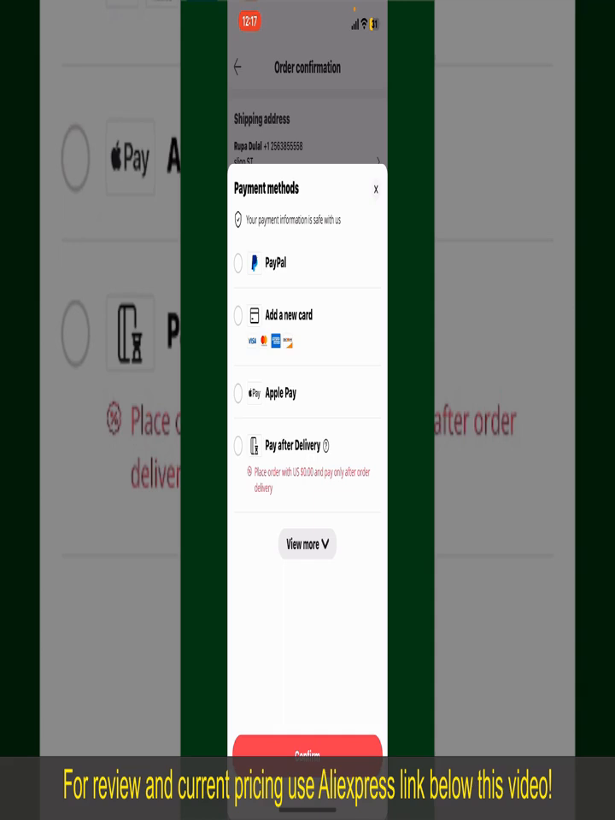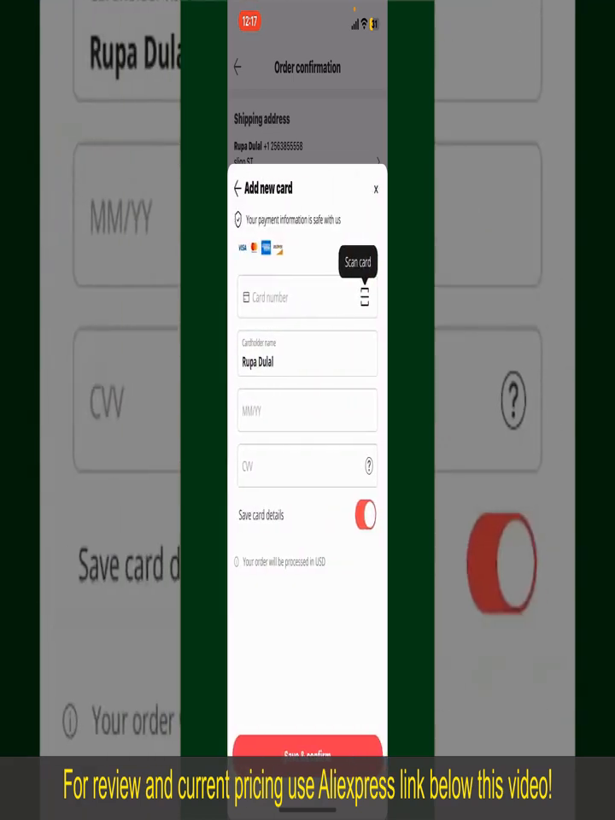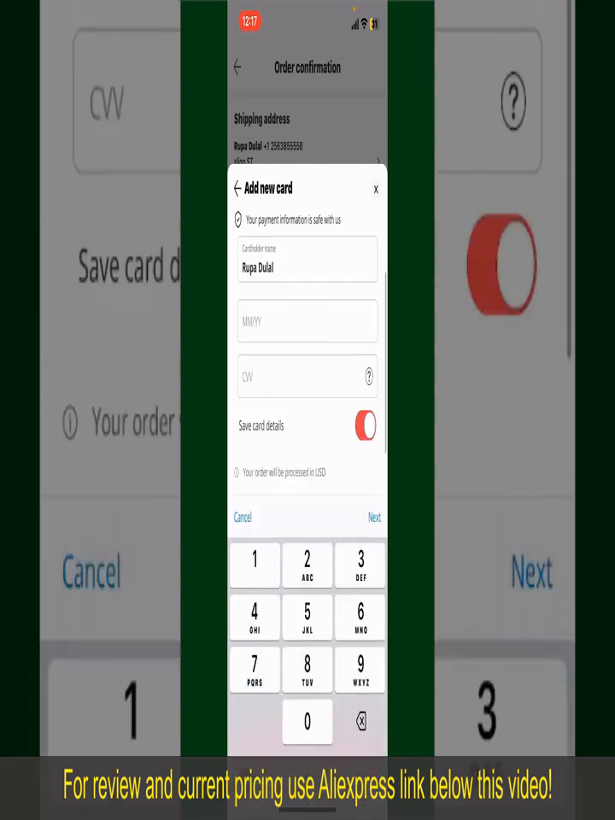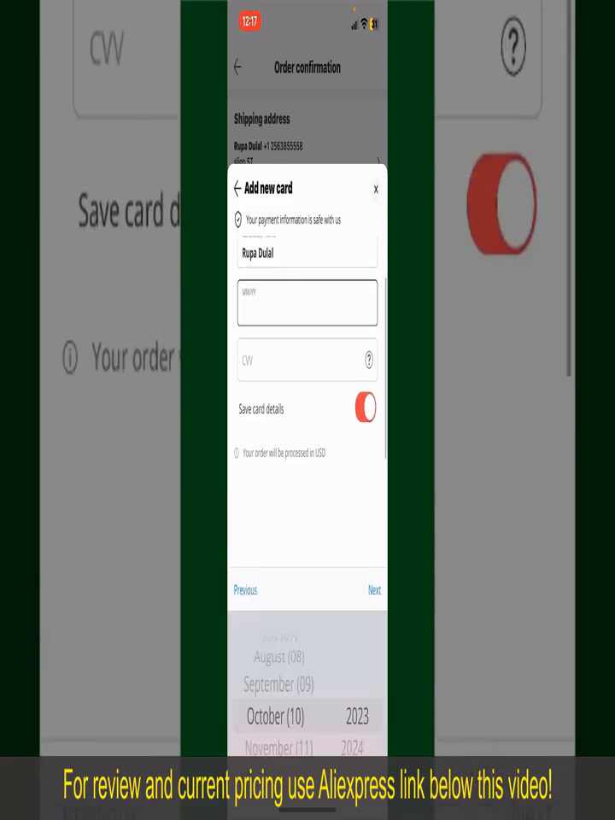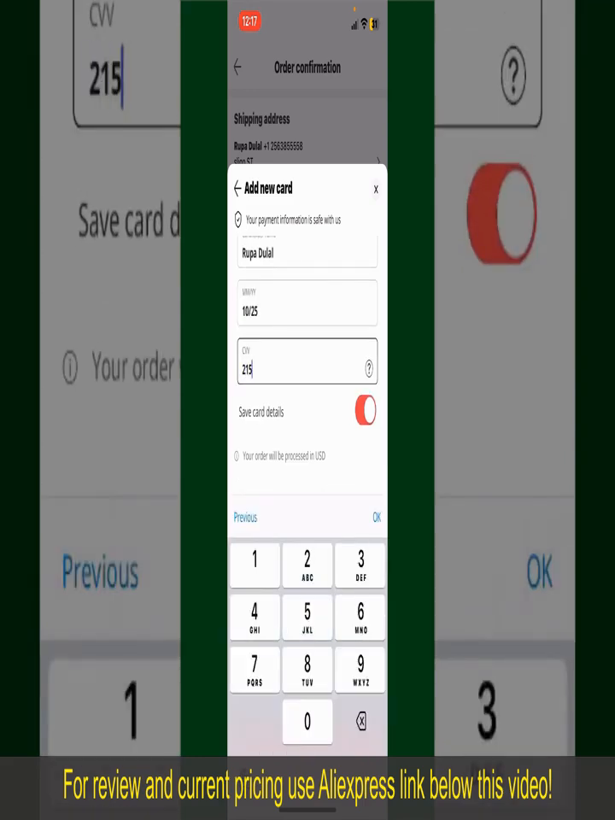In my case, I'm going to choose the Add a New Card option. Go ahead and pick one of the options. You can then scan your card with the help of the scanner button, or manually enter your card number in the text box. Enter your card details, your name, your card's expiry date, and the CVV code for the card.